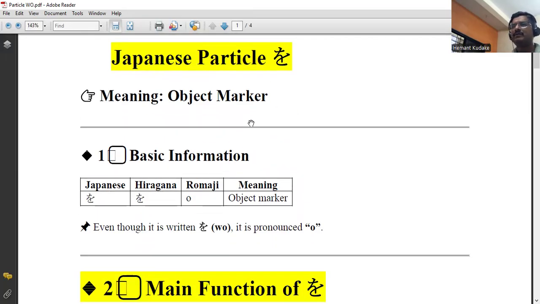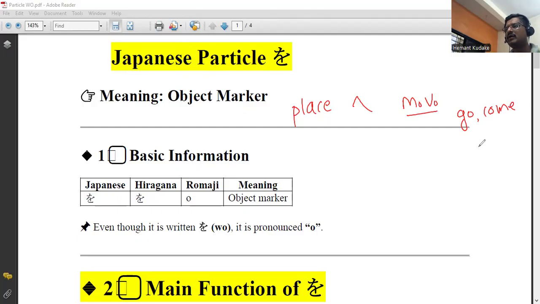If you remember the Japanese particle e, which I taught in the previous session, I made a pattern like place, particle e, and motion verb. You can go and check. What is a motion verb? Motion verbs are ikimasu and kimasu. They mean go, come, or return. Particle e is used after the place to which you are traveling.